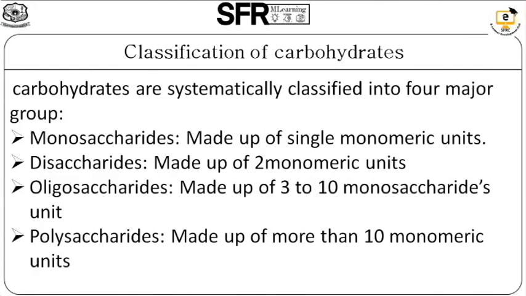Next, classification of carbohydrates. Carbohydrates are classified into four major groups, that is monosaccharides, disaccharides, oligosaccharides and polysaccharides. Monosaccharides, it is made up of single monomeric units. Disaccharides, it's made up of two monomeric units. Oligosaccharides, it's made up of 3 to 10 monosaccharide units. Polysaccharides, it's made up of more than 10 monomeric units.